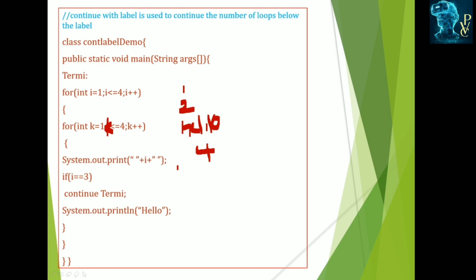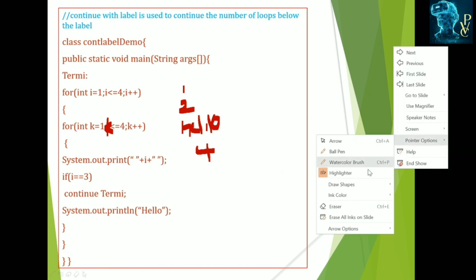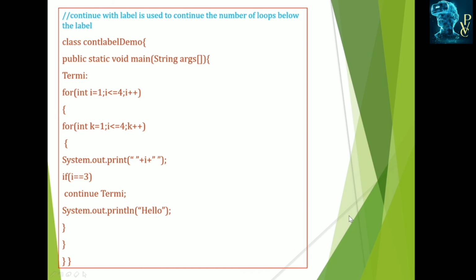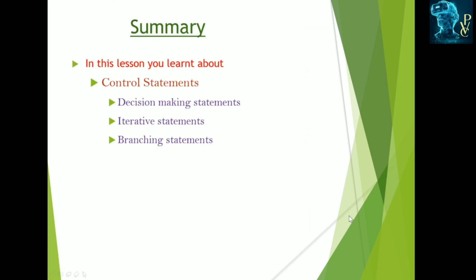This is another example using the labeled continue loop. In summary, we learnt in these control statements the different kinds: decision making statements, iterative statements, and branching statements. Decision making statements are conditional or selection statements: if else, nested if, else if ladder, and switch statements.